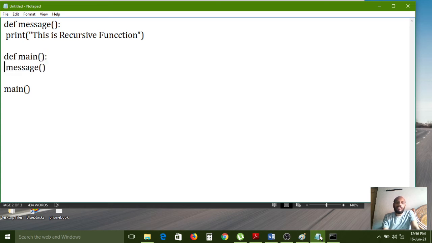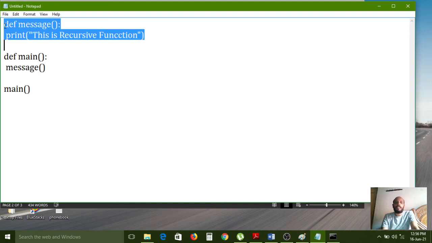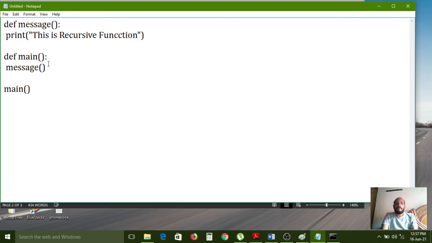Inside main, the message function is called. It searches whether the message function logic is available in our program. Yes, it is available, so the control goes from here to here, the statement is executed, and after that the control returns back. Through the main function, I called the message function.